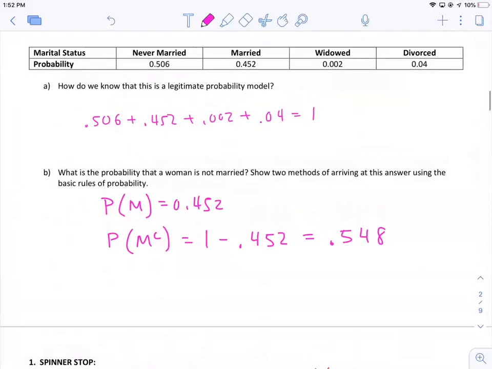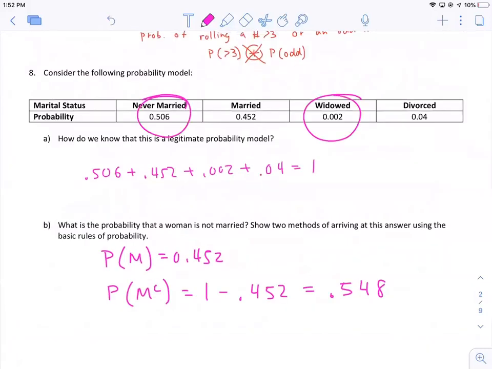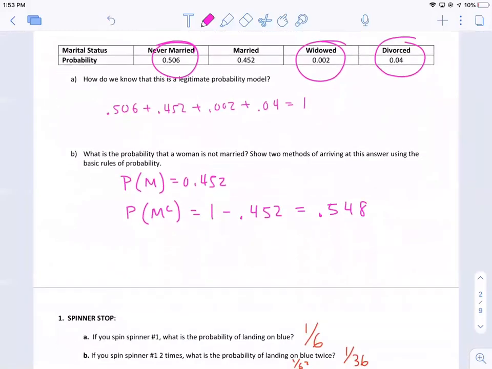The other method is we can just add up all of the other outcomes, that is, not married, right? So if we do 0.506 plus 0.452 plus 0.002 plus 0.04, that will also equal that same number.